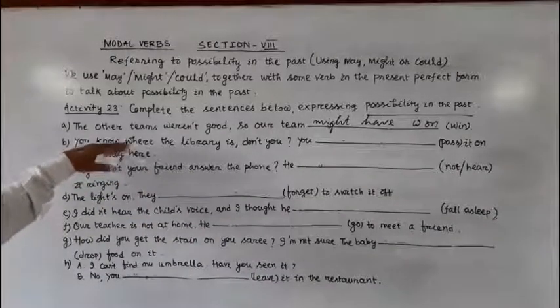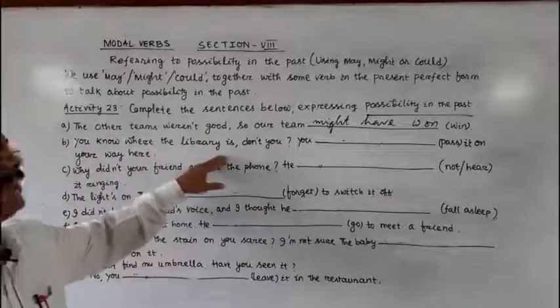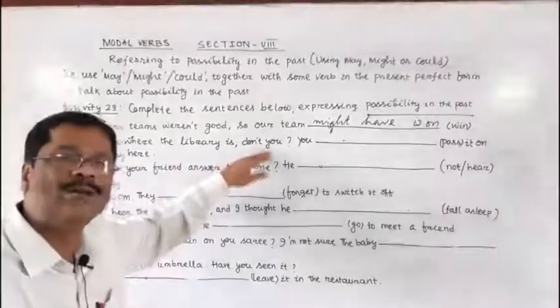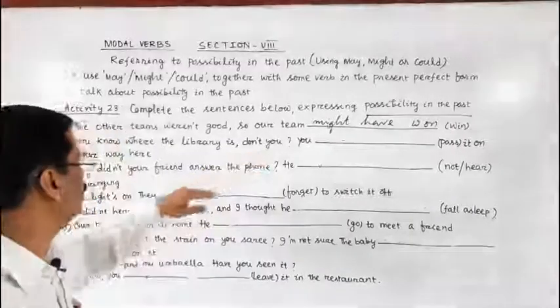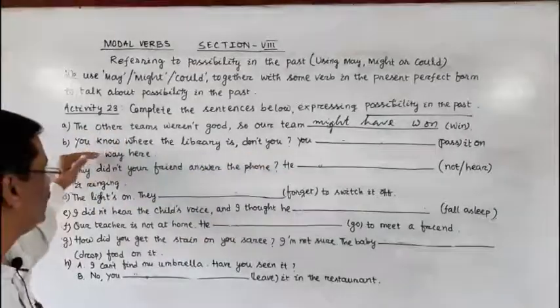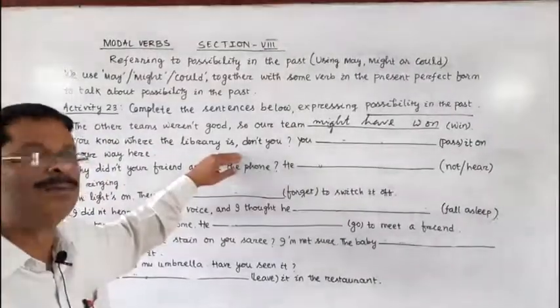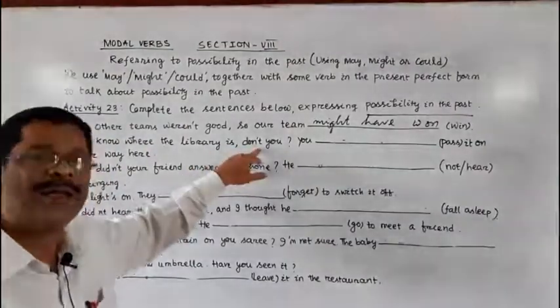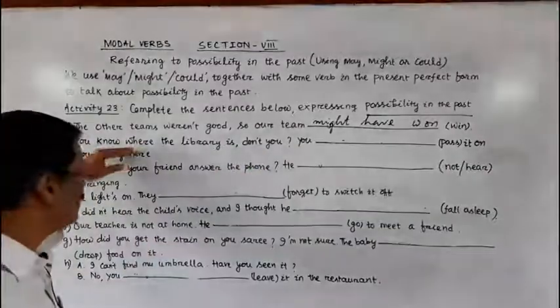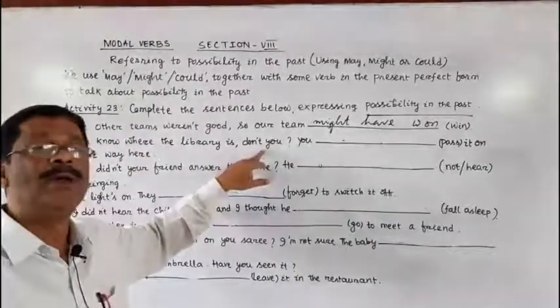You know where the library is, don't you? It is called a tag question. See, when the statement is affirmative, the tag should be negative. If the statement is negative, the tag should be positive.